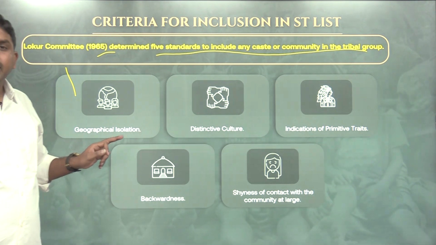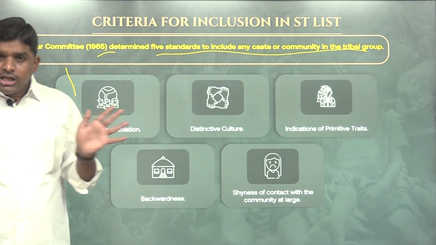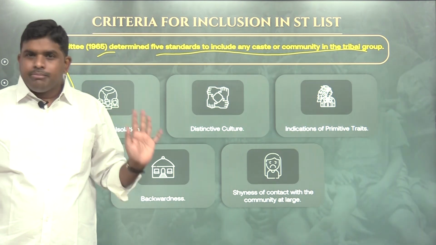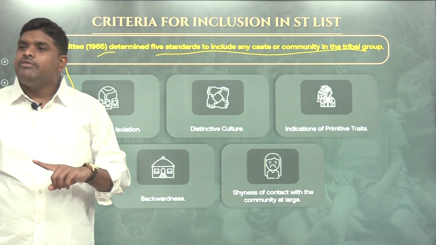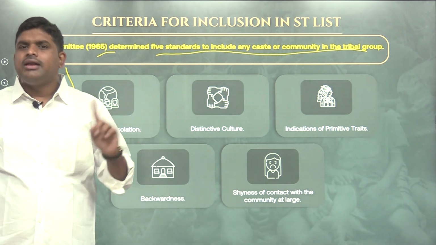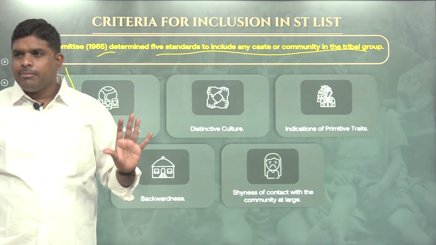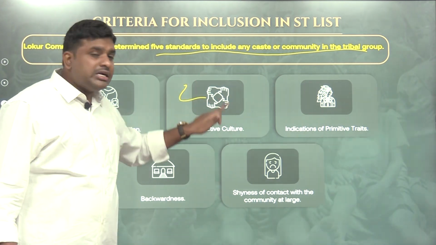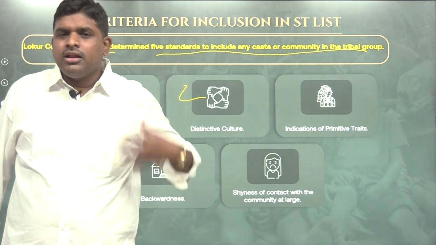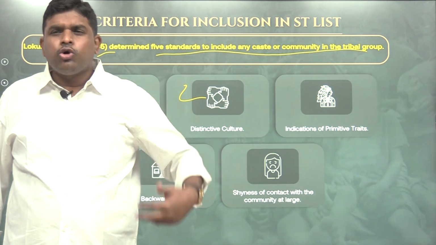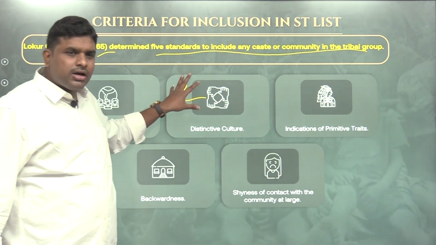Number 1, they are geographically isolated. They have to live in geographical isolation. They should not come into contact with the mainstream, should not become part of the mainstream, like tribal hamlets, Lambada tandas. Number 2, distinctive culture. They should have their own culture, their own dress, their own way of religion. That is called distinctive culture.